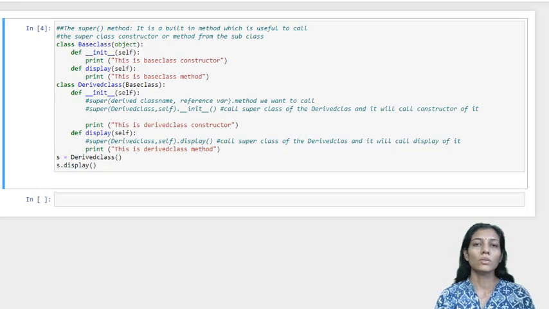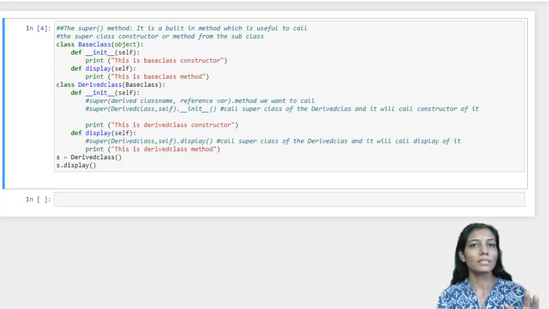Now we'll see the concept of polymorphism and method overriding. That means a method which is already defined in a base class, with the same name and arguments, is redefined in the subclass.